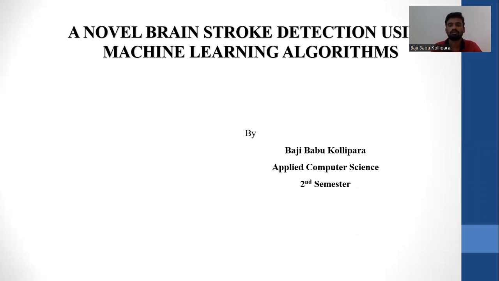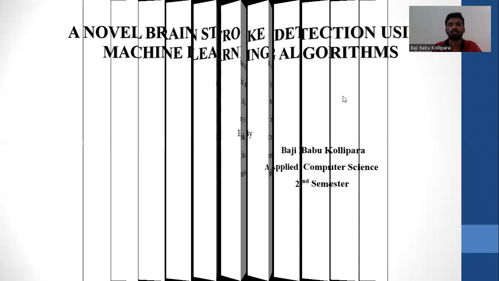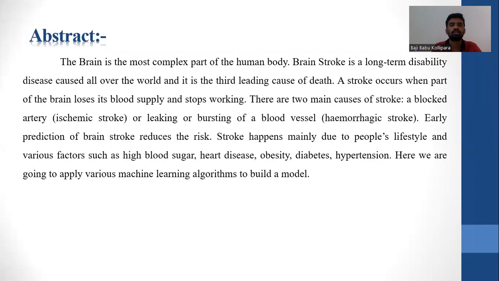Coming to the abstract, the brain is the most complex part of the human body. Brain stroke is a long-term disability disease caused all over the world, and it is treated as the third largest leading cause of death. A stroke occurs when part of the brain loses its blood supply and stops working. Whenever the brain stops working, it can be considered as stroke.